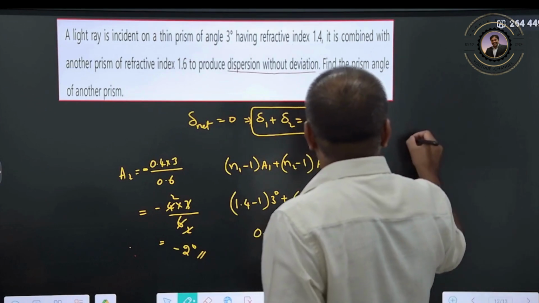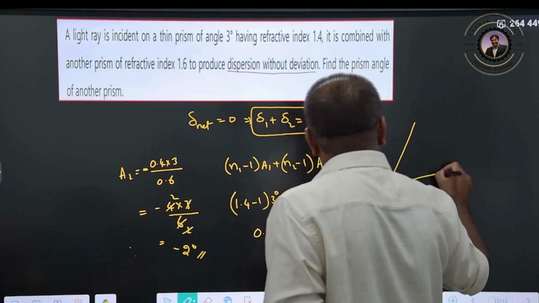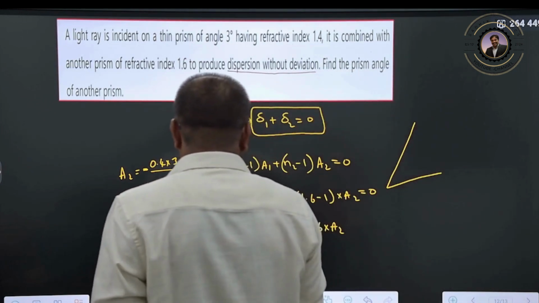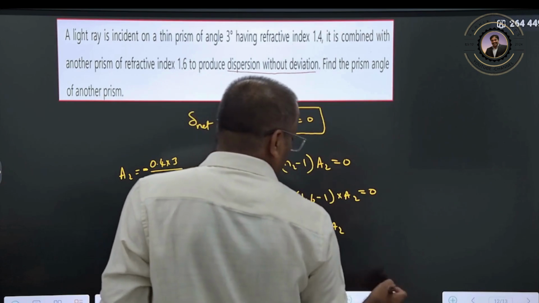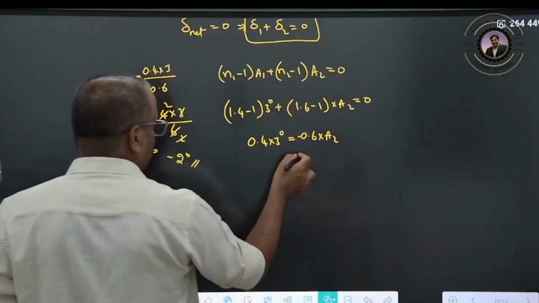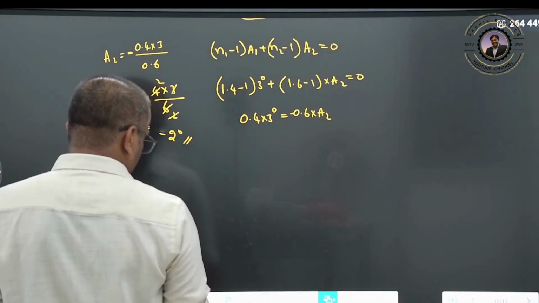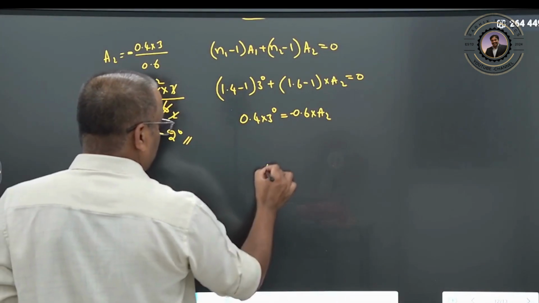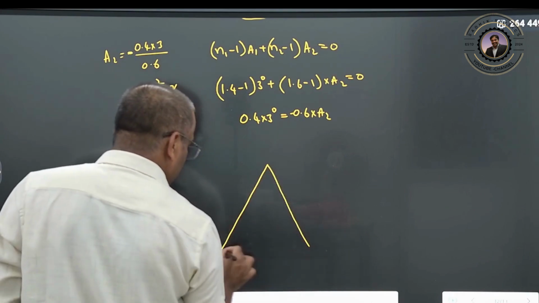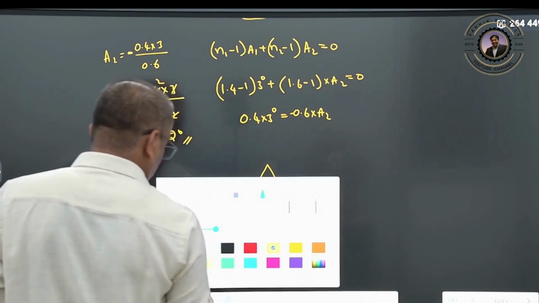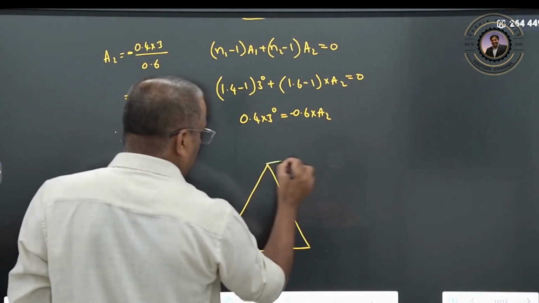In the previous question, what does this minus indicate? Minus means it should be placed inverted onto this. So how will the diagram be? Let us see how the combination will be. This is your one prism here, and there should be another prism here.